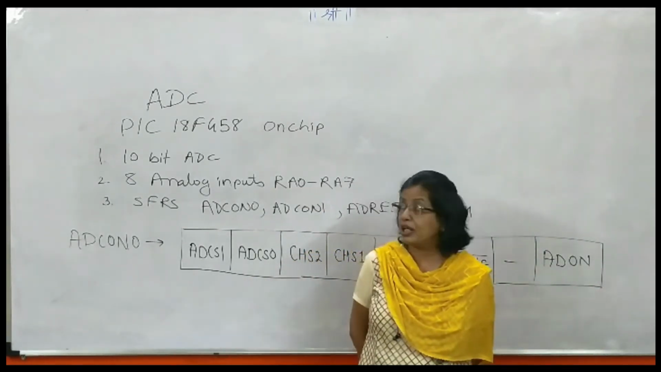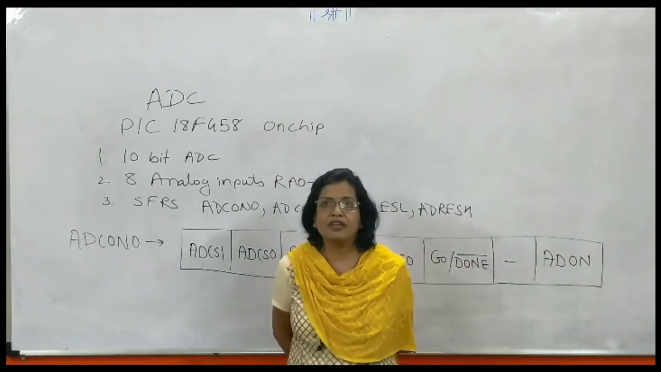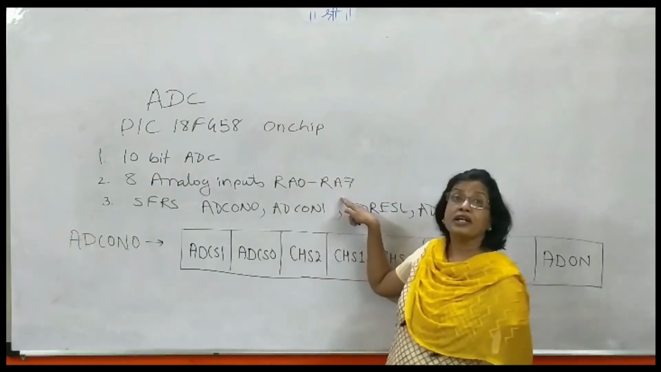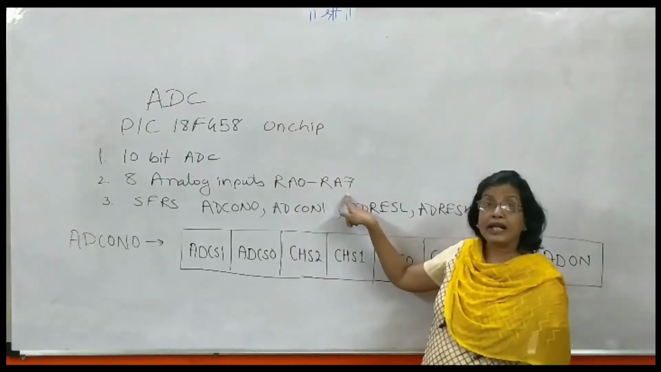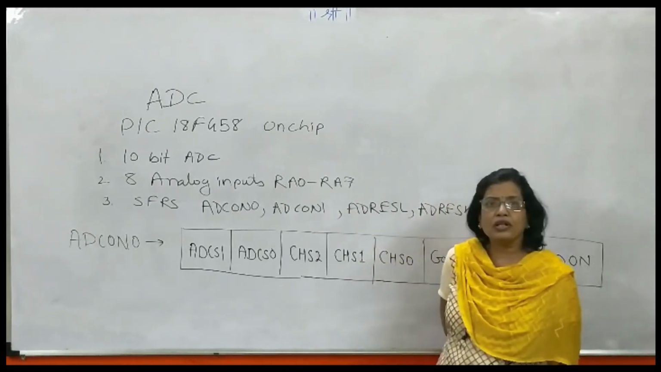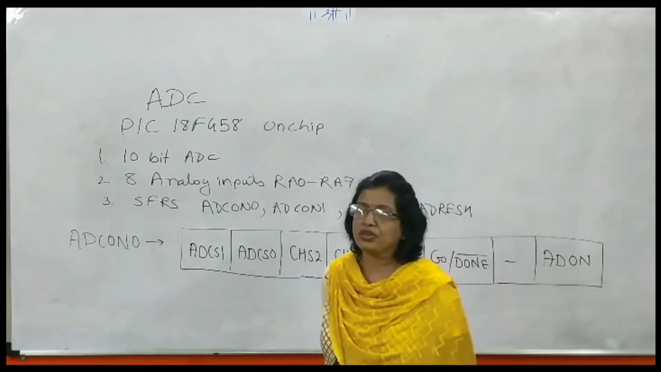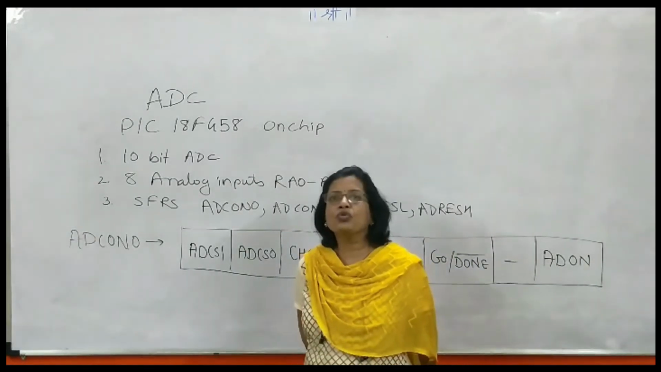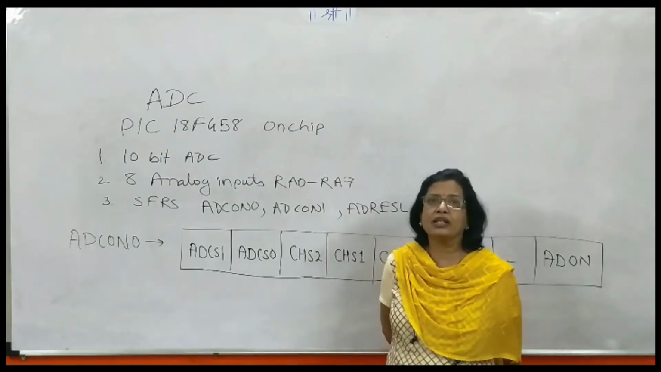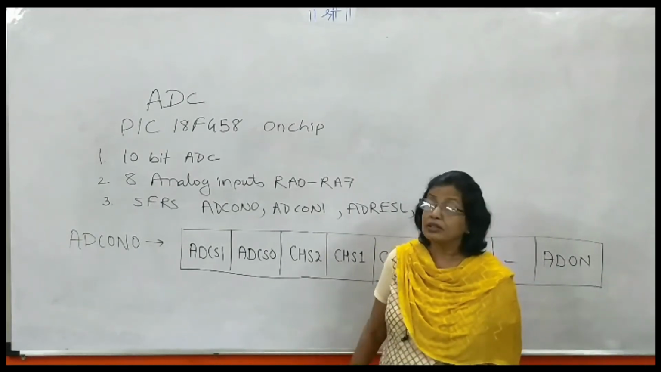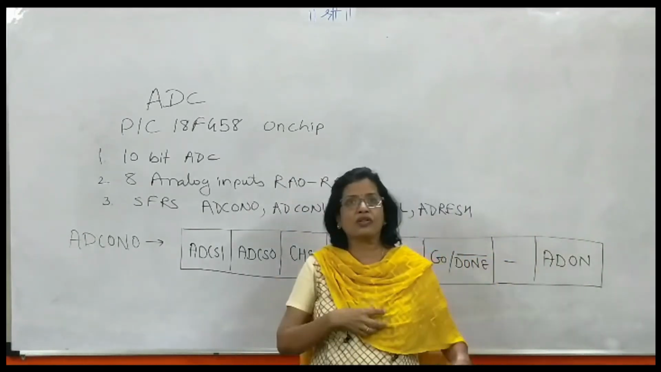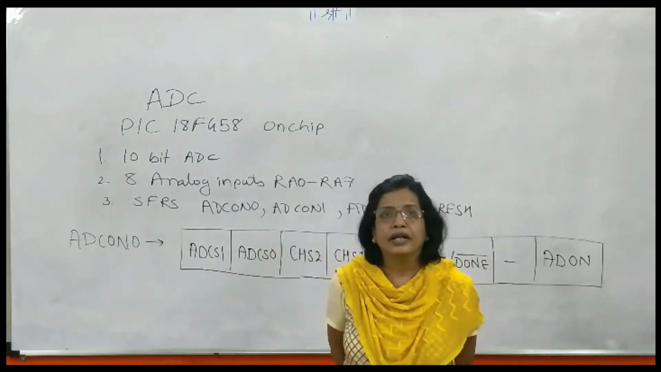These are known as analog input channels, and they are available on port A bits RA0 to RA7. These are 8 analog inputs, and out of them you can select any one. Now, as a microcontroller is generally used for a dedicated operation, most of the time only 2 or 3 analog sensors are connected, and that many channels are more than sufficient. But there is a provision of 8 different analog channels, that means 8 different analog sensors can be interfaced with the ADC.